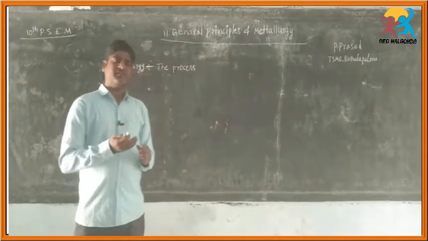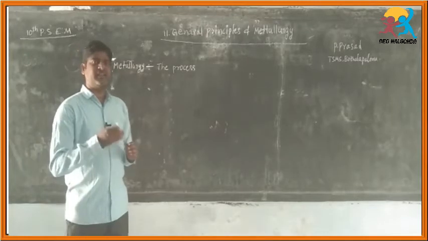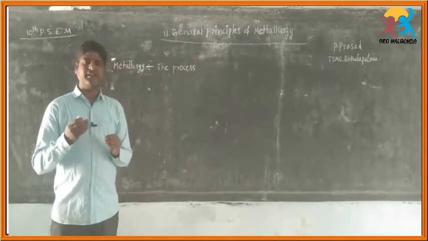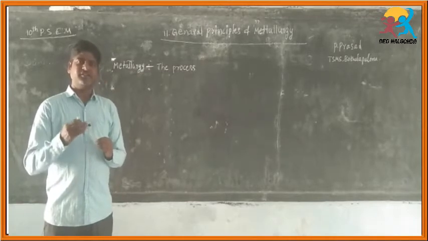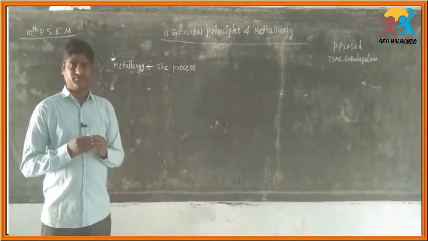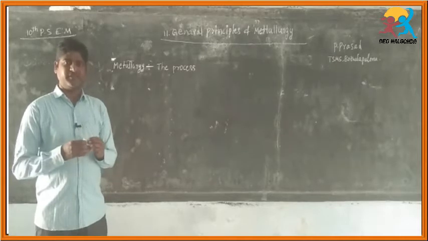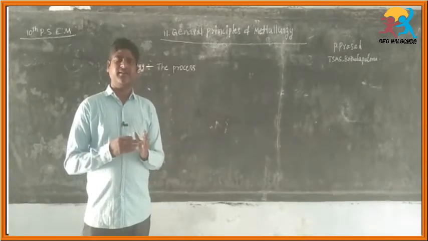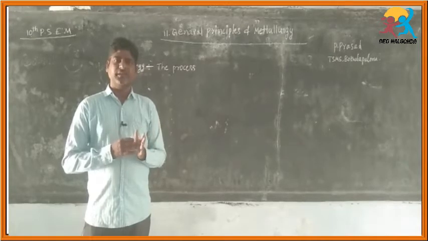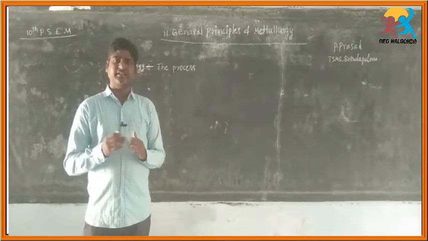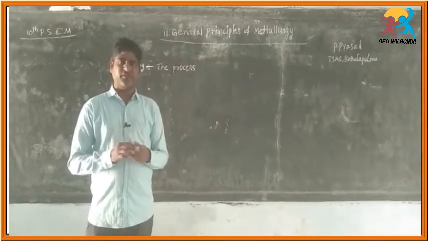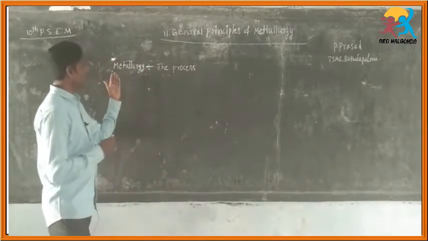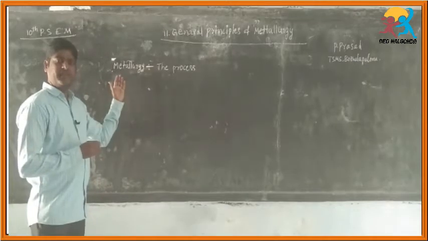How do metals occur in nature? The majority of metals occur in nature in the combined form. Only some metals, like silver and gold, occur in nature in the native state. First of all, we have to know what metallurgy is.